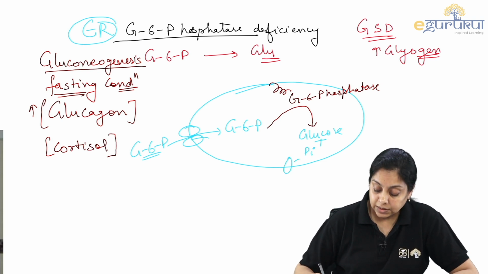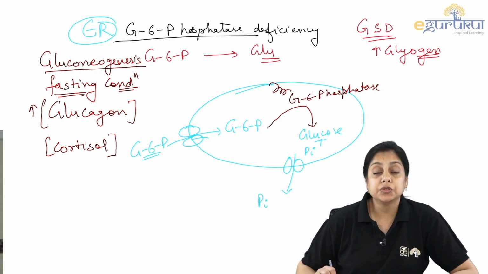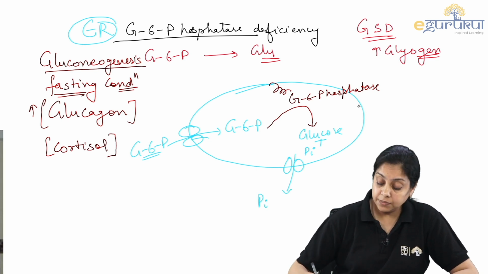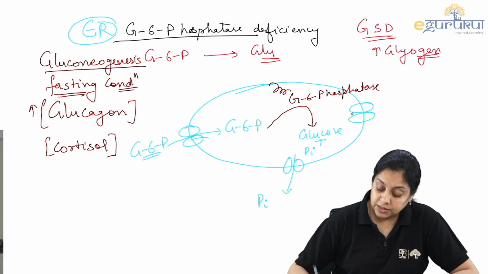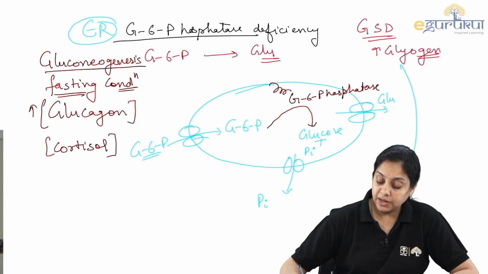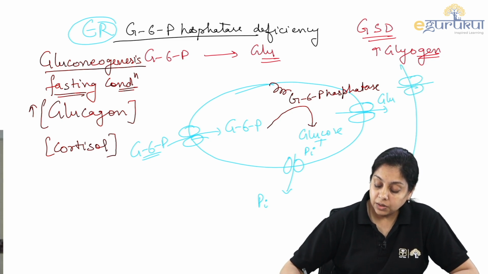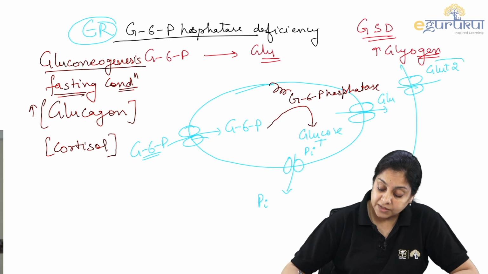And then there is another transporter which will put the inorganic phosphate back into the cytoplasm, and another transporter which will bring out the glucose, and this glucose can be expelled out into the lumen by the GLUT2 transporter.